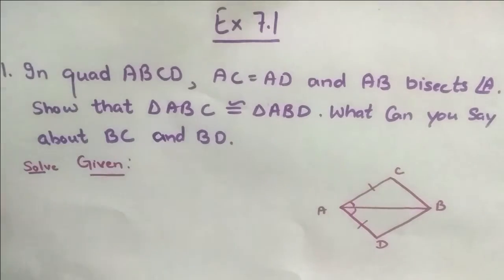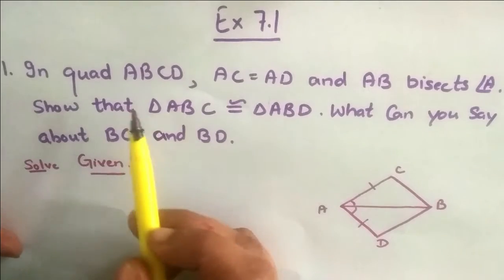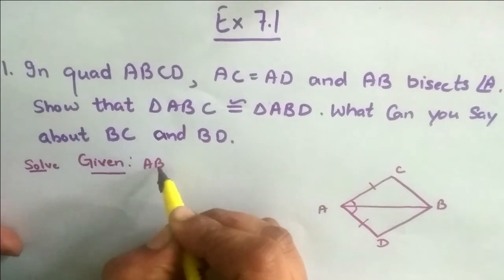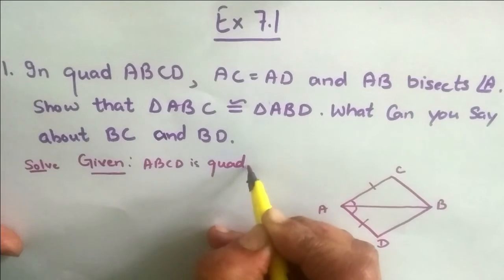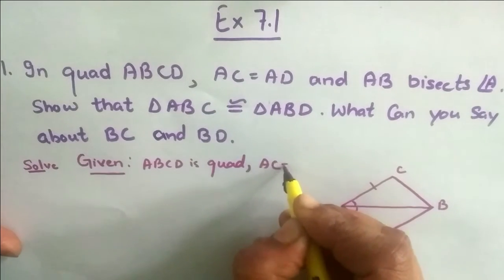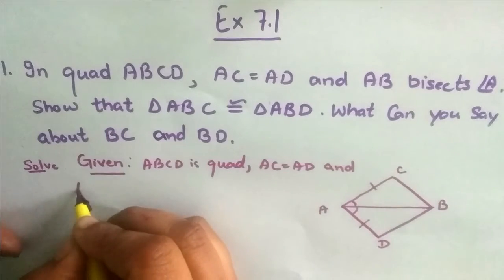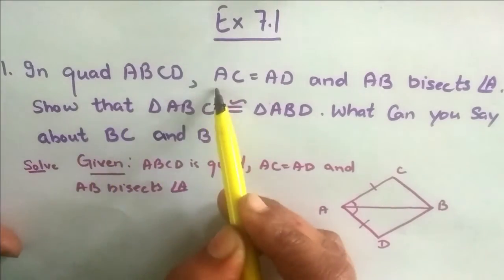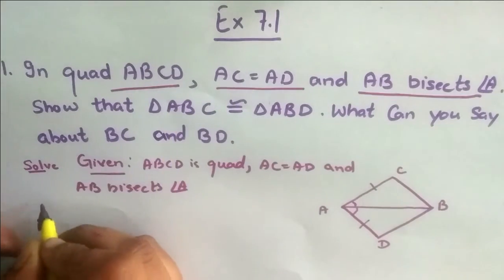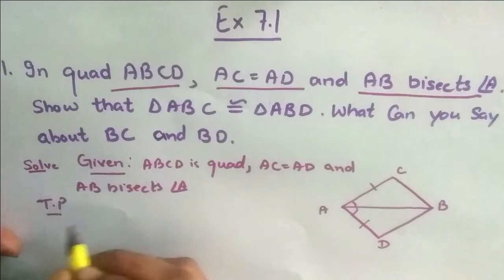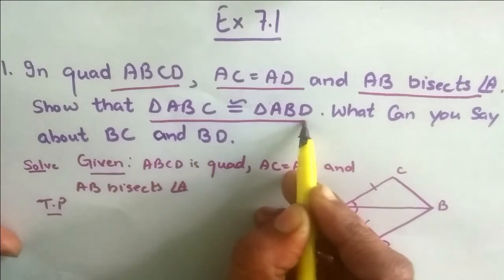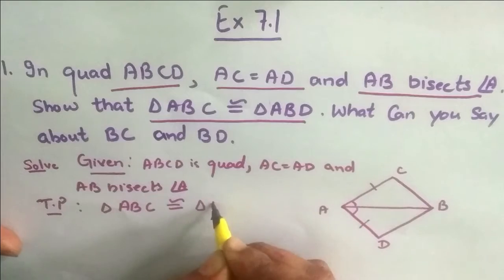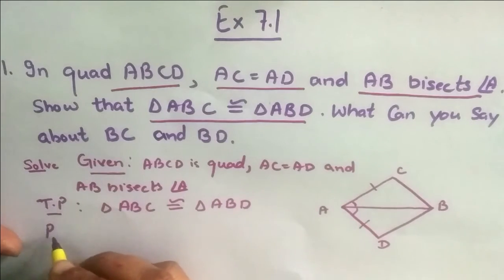Yes students, we start the question. First we write the given. In the question, we write as given exactly what is given in the question. In a quadrilateral, we write ABCD is a quadrilateral. And what else is given? AC is equal to AD and AB bisects angle A. In the given, we write this line as such. And next we write to prove. In the proof as well, we write as such the line that is written in the question after show that, that is, triangle ABC is congruent to triangle ABD. And now we start the proof.